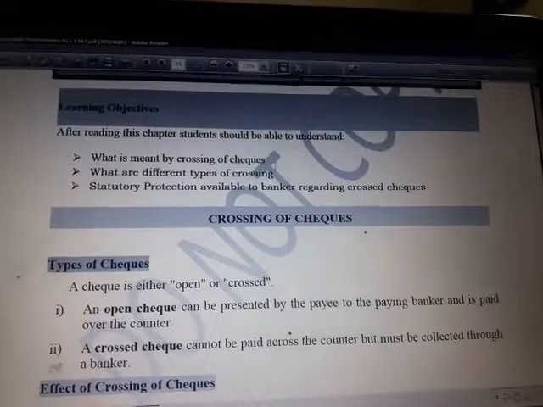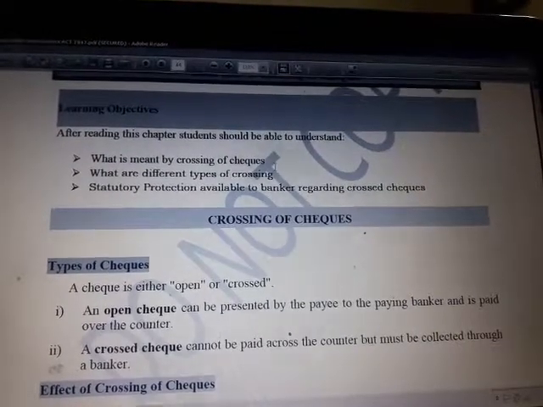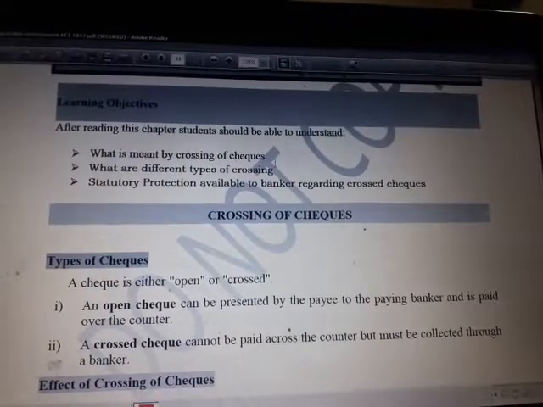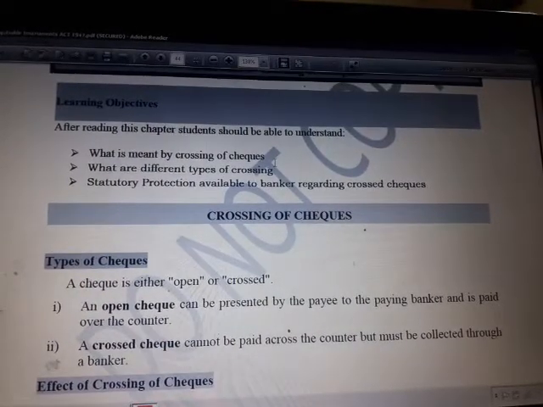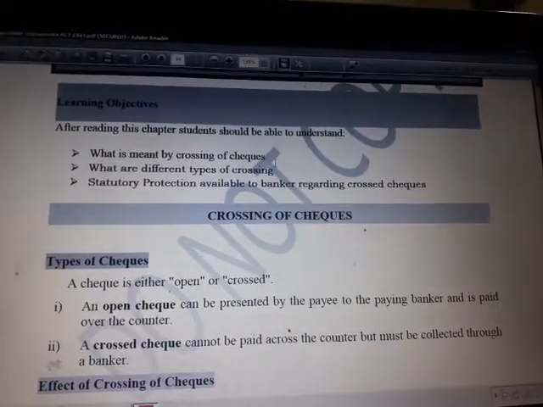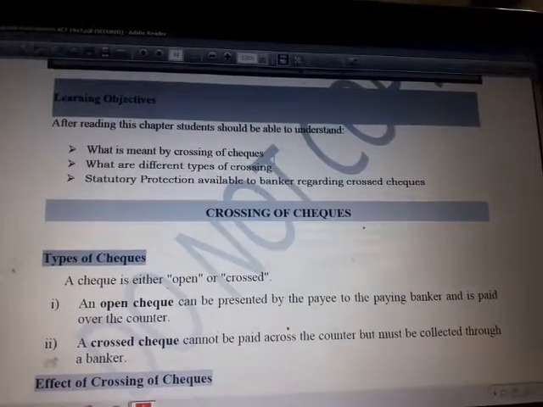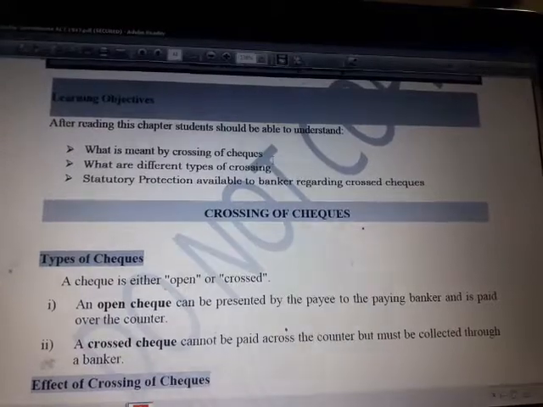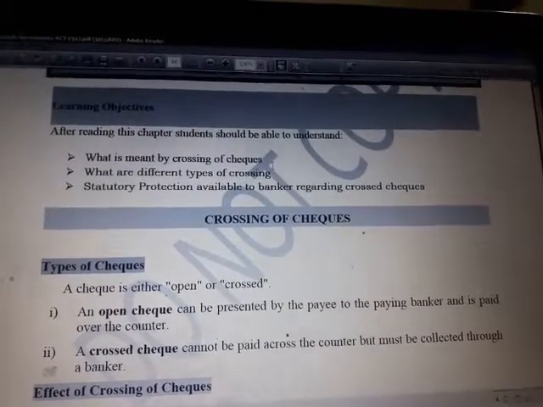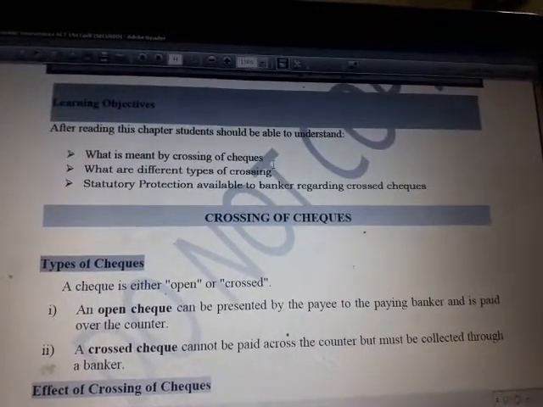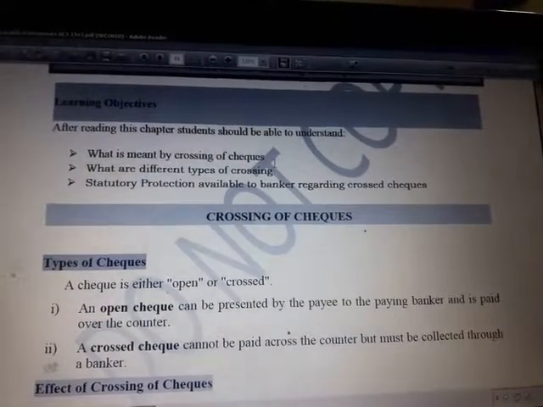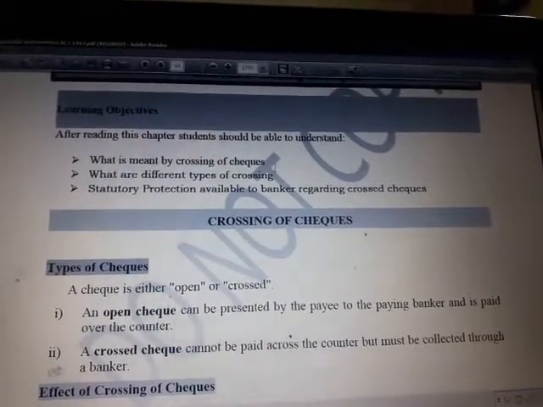Open checks are the checks which are collected on the counter of the bank. You just simply go on the counter of that concerned bank and present that check, and the payment is done across that counter only to any person who comes there. If it is bearer, to any person; if it is order, then the named person. In case of cross check, the payment cannot be collected across the counter. The payment will be collected only through a bank or a bank account.